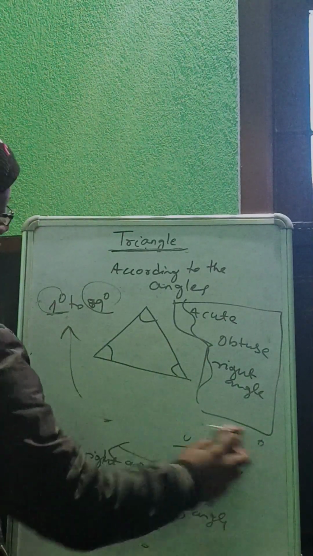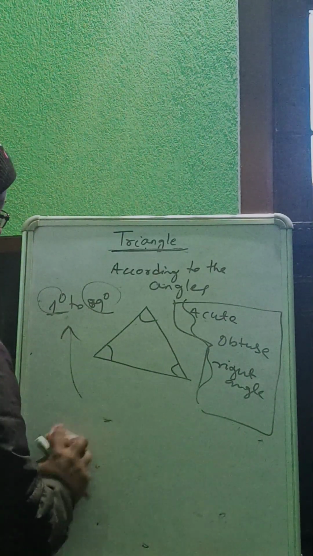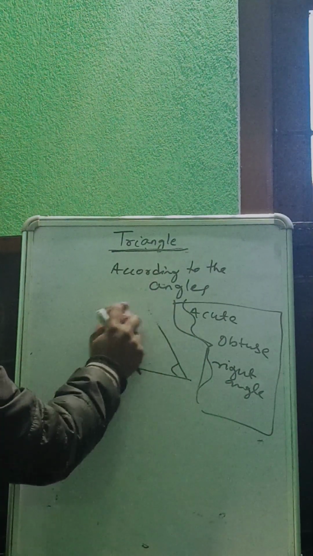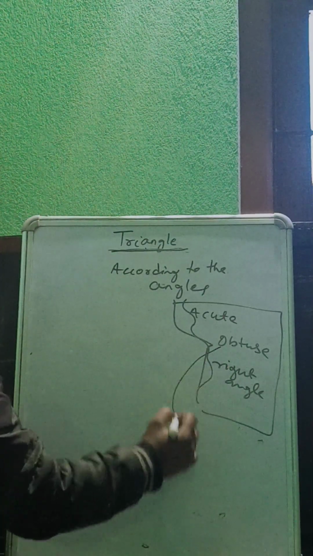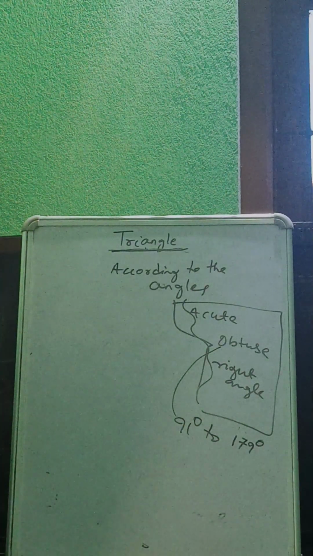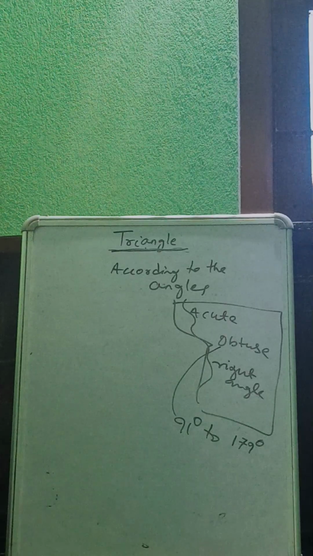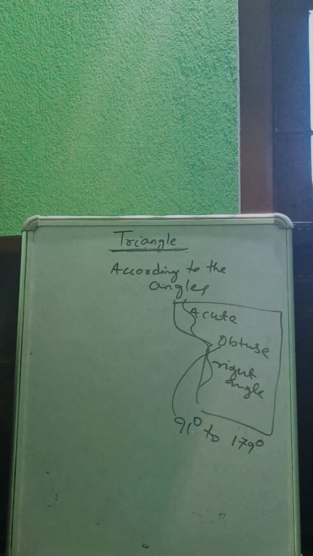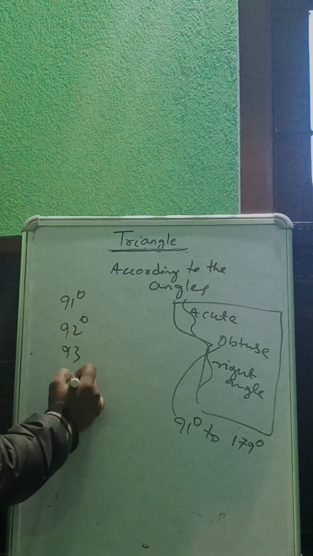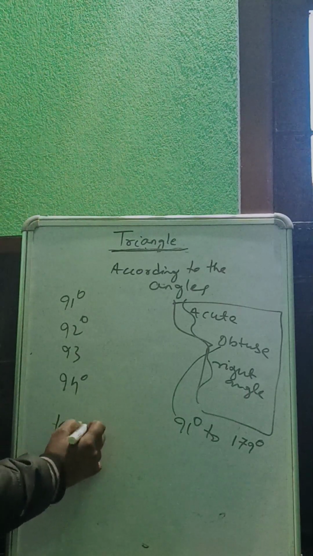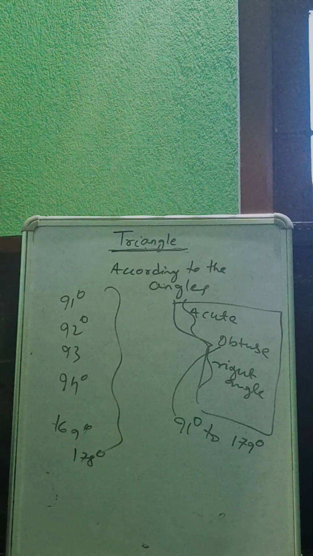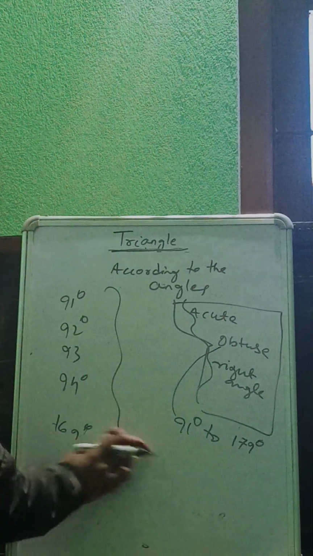And what is obtuse? An obtuse angle is from 91 degrees to 179 degrees. If I ask for an example of an obtuse angle, you can say 91, 92, 93, 94 degrees, 169 degrees, 178 degrees. These are obtuse angles. Understand? Yes, sir.